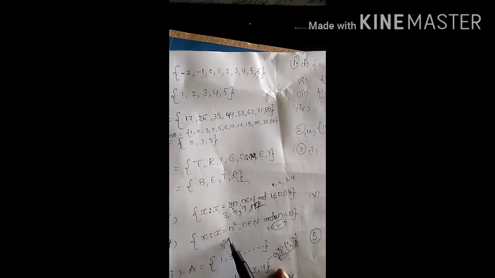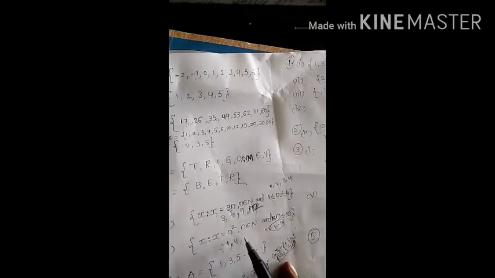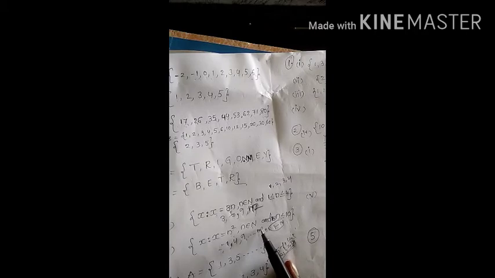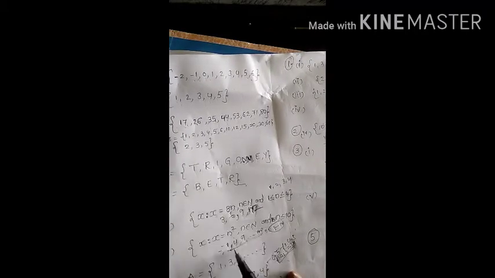So here also, same as the first problem, n equals 1 to 10, so 1 to 10 numbers we have to consider. First if n is equal to 1, 1 square is 1, right? If n is equal to 2, 2 square is 4. If n is equal to 3, 3 square is 9. Like that if n is 10, 10 square is 100. Okay. So this is the actual given roster form. This represents the set builder form of the given roster form. Clear? Next, the remaining problems you had better do.